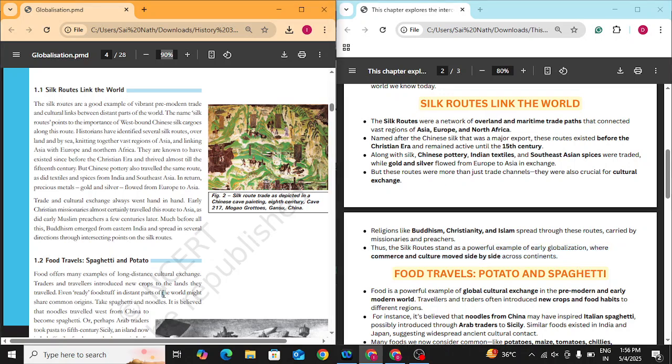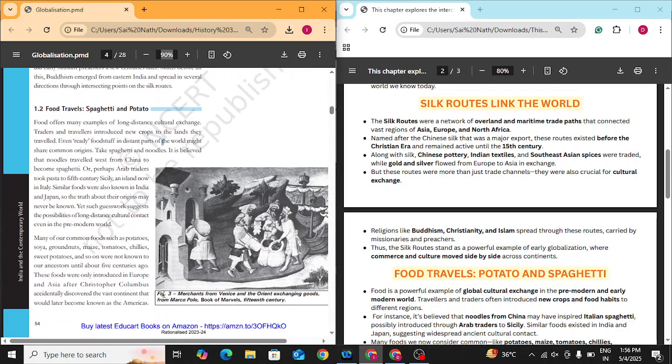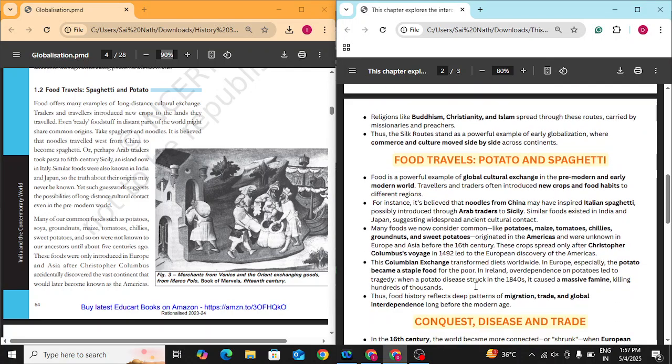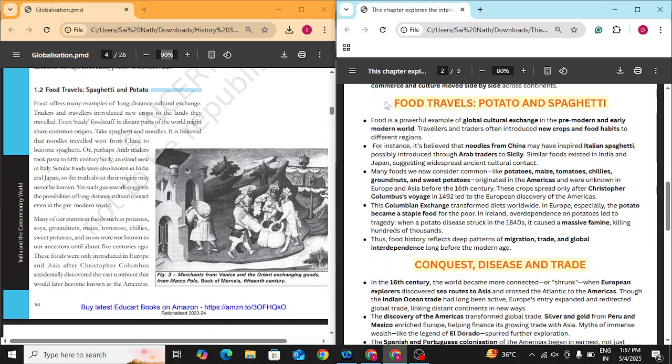Now, the next topic we'll be looking at in your book is Food Travels: Spaghetti and Potato. Now, why these specifically? Because these foods were staple foods of a country and helped many poor people to overcome hunger. And it also has negatives, so we'll just look at our notes now.